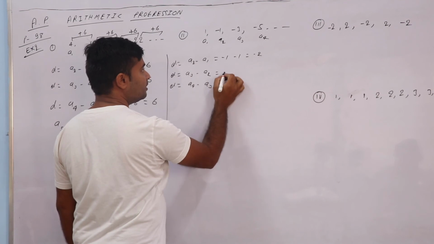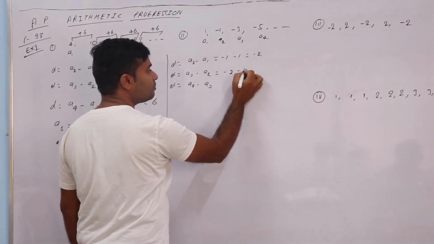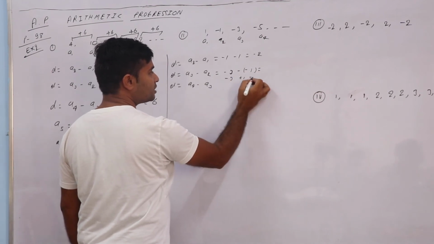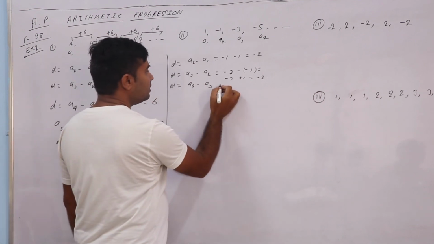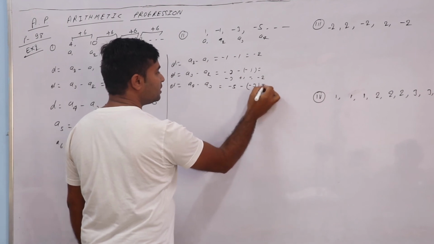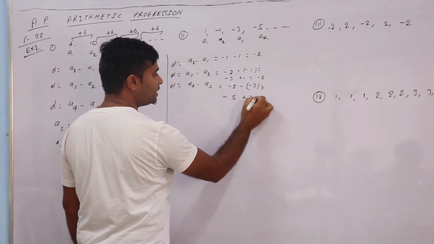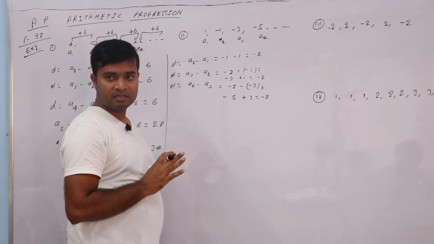Here A3 is minus 3, and minus 3 minus of minus 1 is equal to minus 3 plus 1, which is minus 2. Then A4 is minus 5, and minus 5 minus of minus 3 is equal to minus 5 plus 3, which is minus 2. So everywhere the common difference is the same.